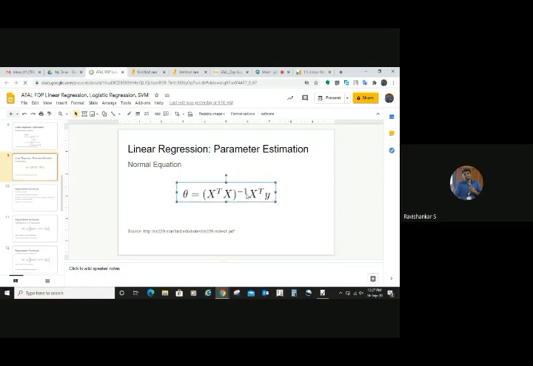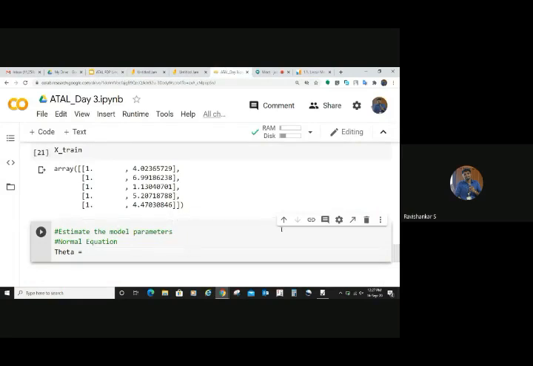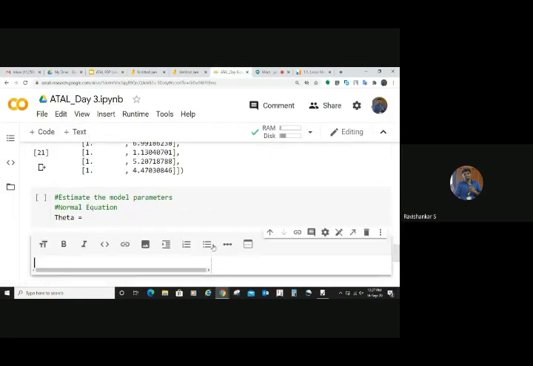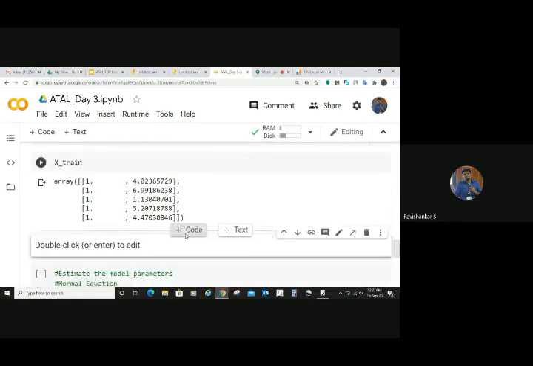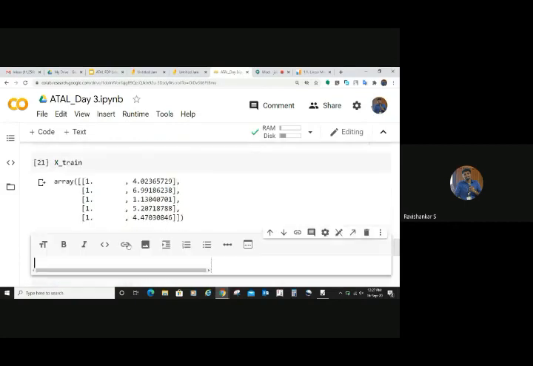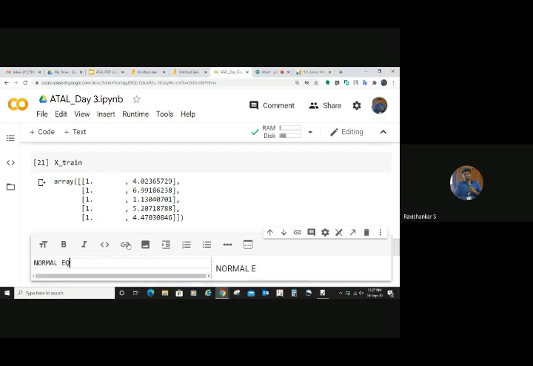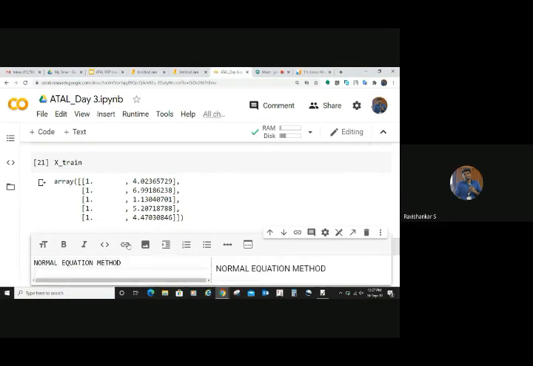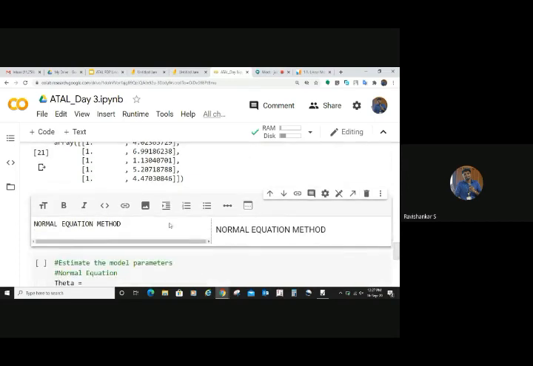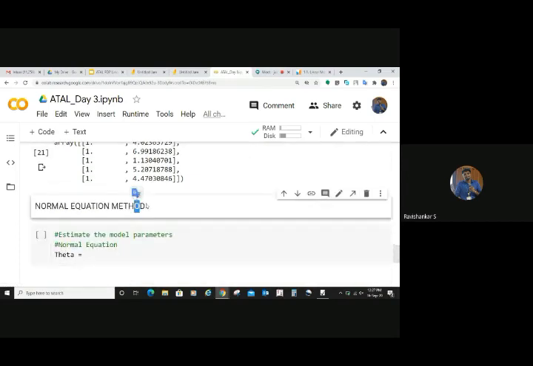So let me copy this and paste it in your Jupyter notebook. We have a text box so that you can have a view of that, right? This is the reason why we call it a notebook.